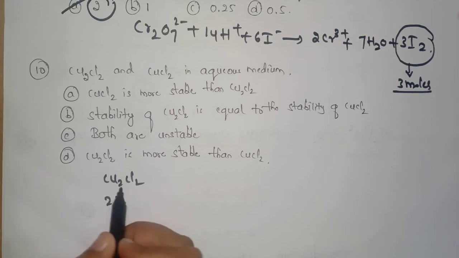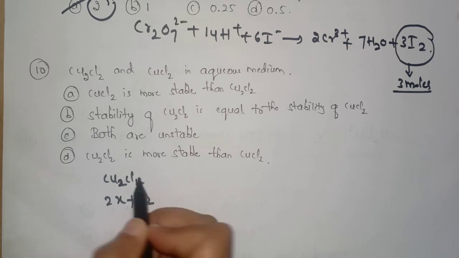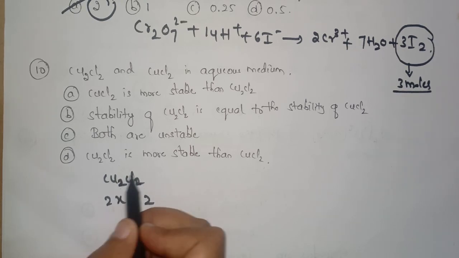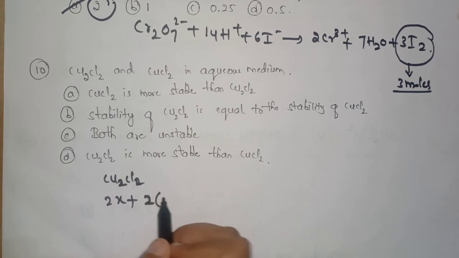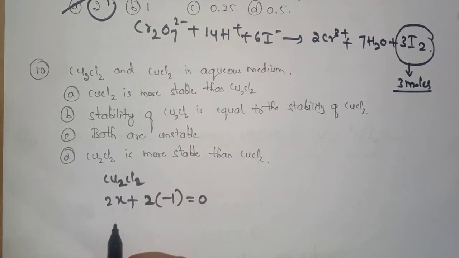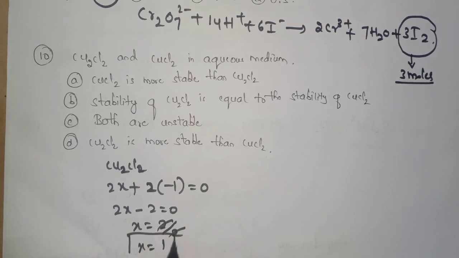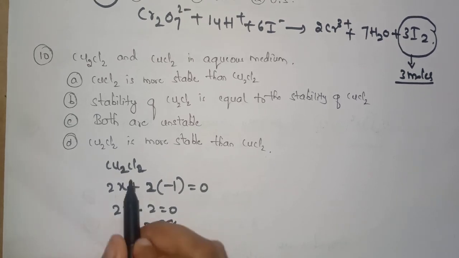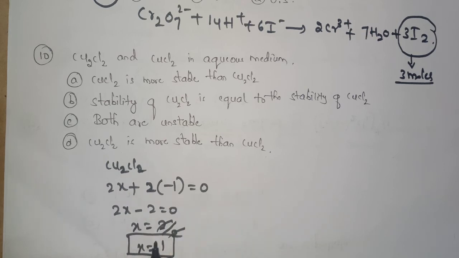So let's take the number of Cu present, that is 2. So 2x plus 2 Cl, that is 2 into the charge on Cl, which is -1, equals 0. So 2x minus 2 equals 0, x equals 2 by 2, so x equals 1.